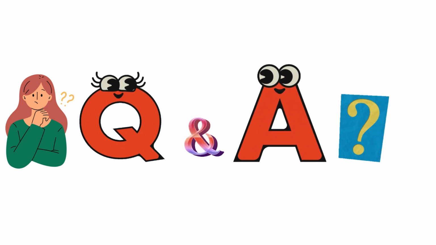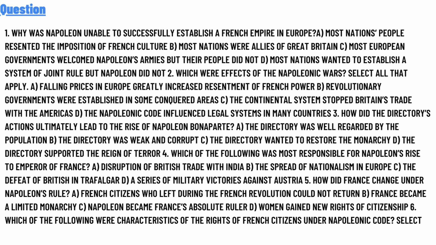So our today's question is one: Why was Napoleon unable to successfully establish a French empire in Europe? Option A, most nation people resented the impositions of French cultures. Option B, most nations were allies of Great Britain. Option C, most European governments welcomed Napoleon's amends, but their people did not. Option D, most nations wanted to establish a system of joint rules, but Napoleon did not.